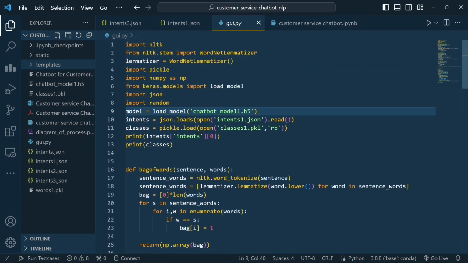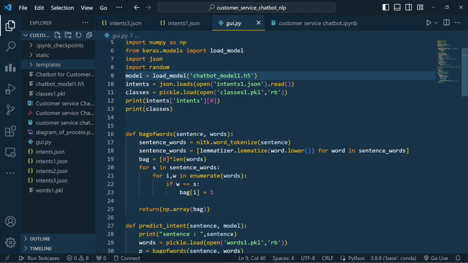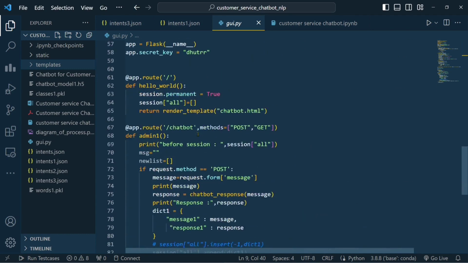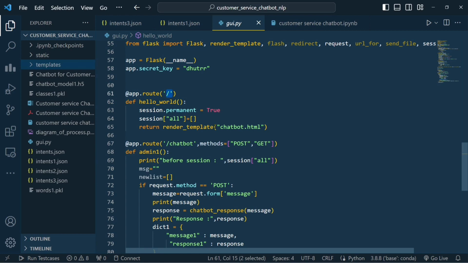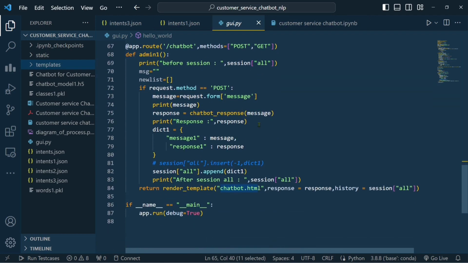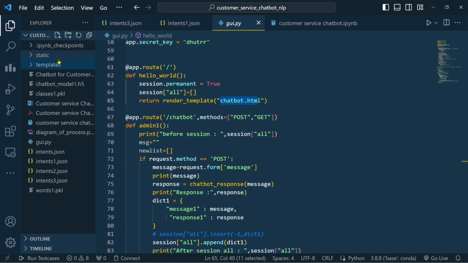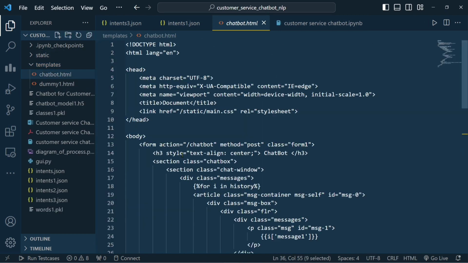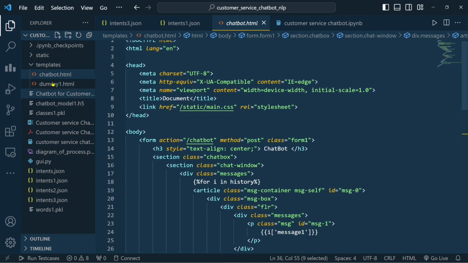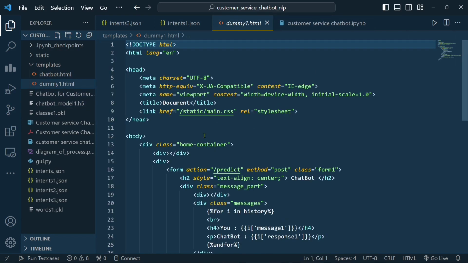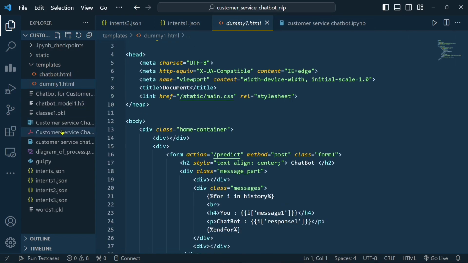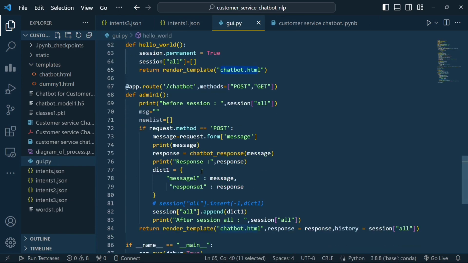This is the same code I have used in the Jupyter notebook, but pasted in this GUI.py file. But I have used Flask routes here, so it will route them to the corresponding HTML files. I just created a simple form here to take input from the user and give a response from the server by using the model I have created.